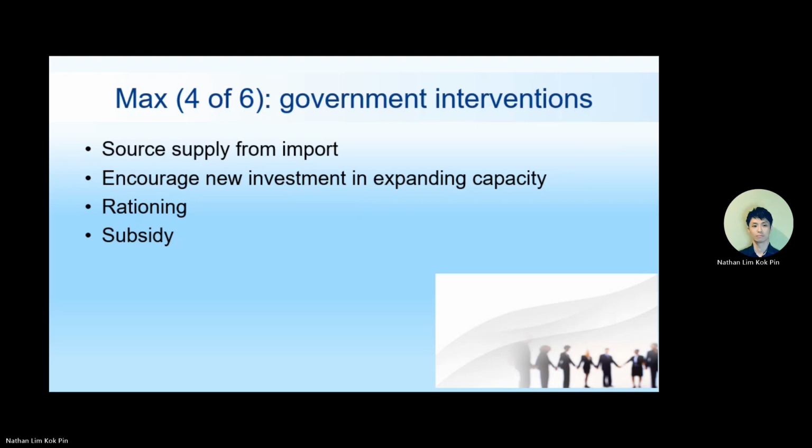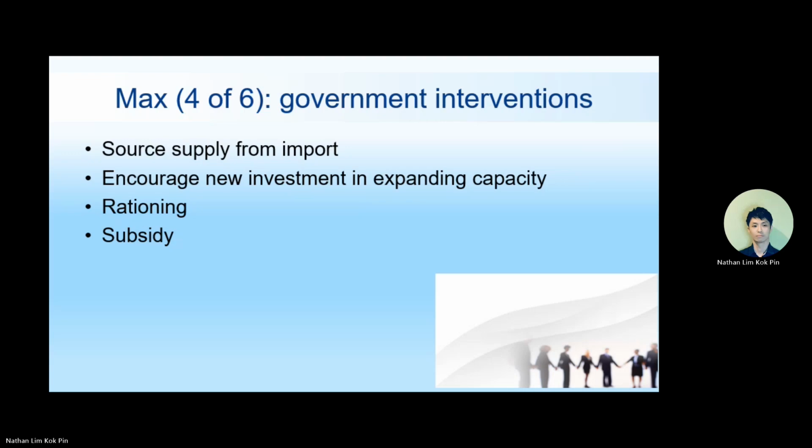Lastly, subsidize. Okay, subsidize the producer, get the producer to produce more. This one, of course, it works, but very expensive also. Okay, so government intervention for maximum price comes at a price. If you want to have maximum price, your intention is very good. You want to help low-income families, yes, but the consequences will be these other prices you have to pay. Somebody will still have to pay the price.